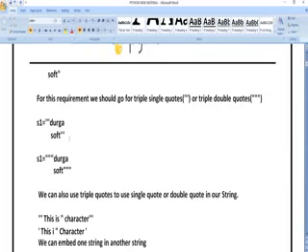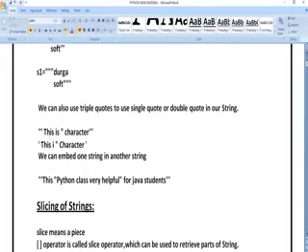If you are using double quotes in the beginning and ending of the line, you can use single quotes inside the line. You can see this example below. This is character. Here I have used a single quote. This is double quote, and after character I have ended the double quotes.